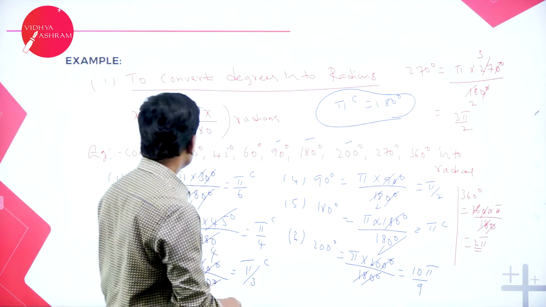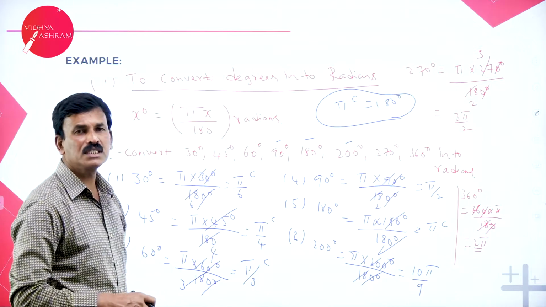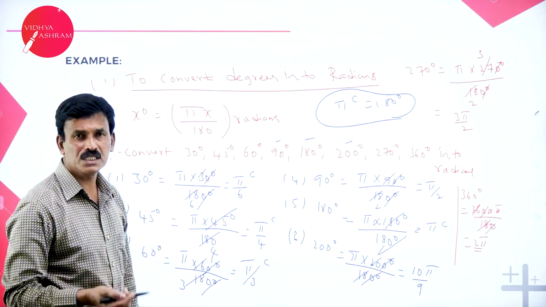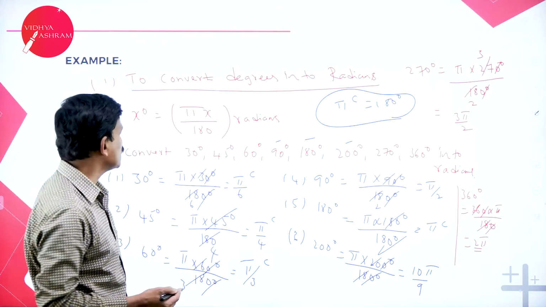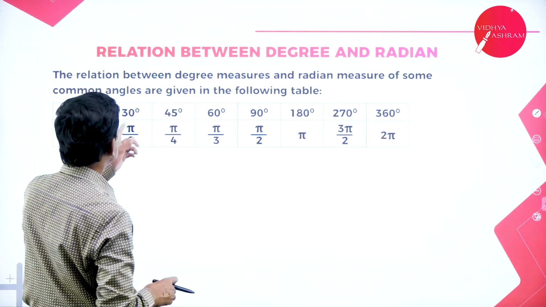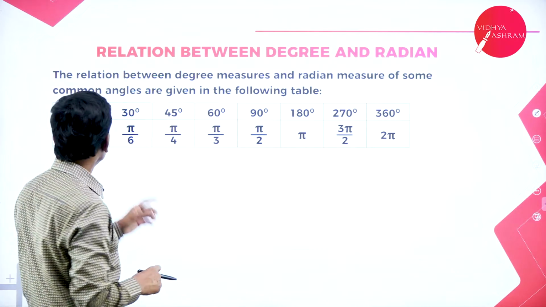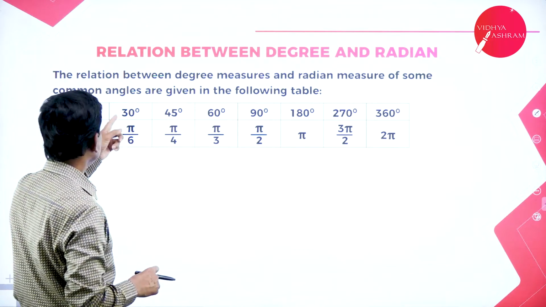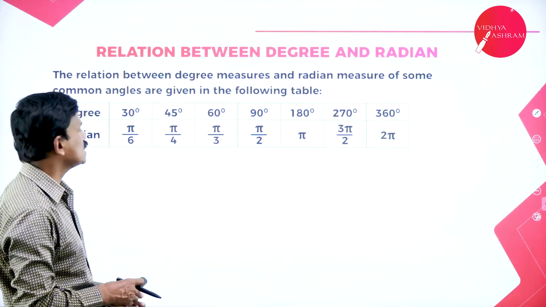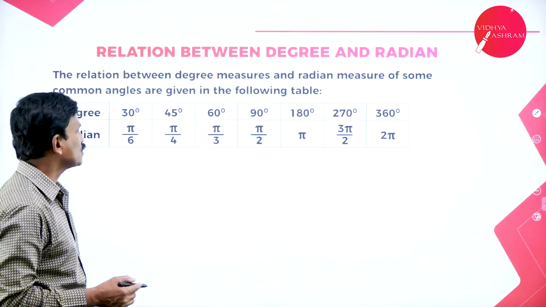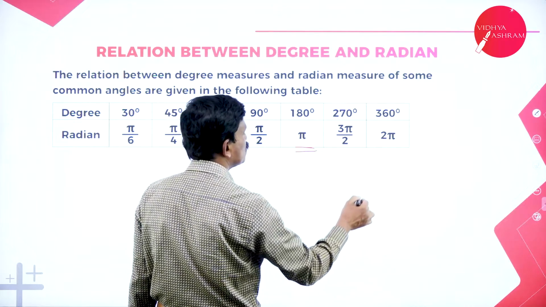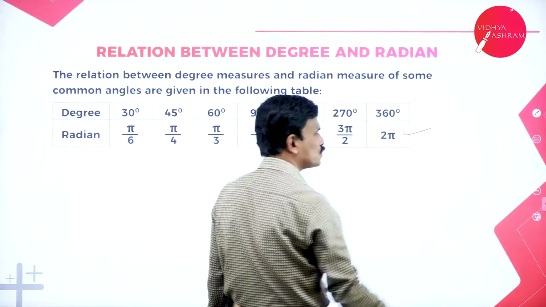So this is how we are going to convert degrees into radians. This is the formula we are going to use for the conversion of degrees into radians. Now this can be represented in a table like this. So this is the relation between the degree measure and the radian measure of some of the common angles. 30 degrees can be written as pi by 6, 45 degrees is equal to pi by 4, 60 degrees is equal to pi by 3, 90 degrees is equal to pi by 2, 180 degrees is equal to pi, and 270 degrees is 3 pi by 2, and 360 is equal to 2 pi.